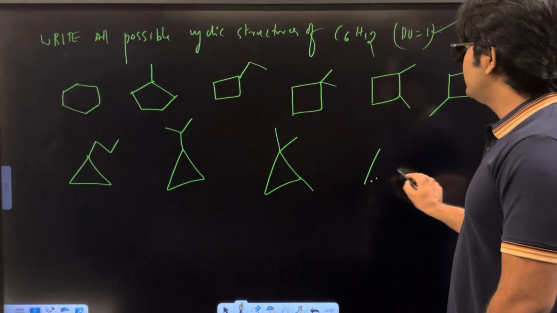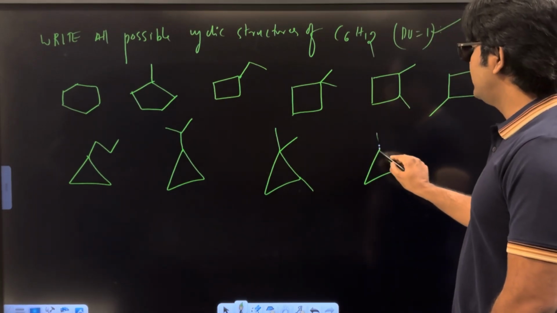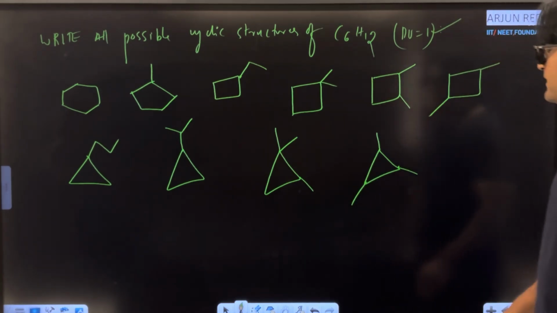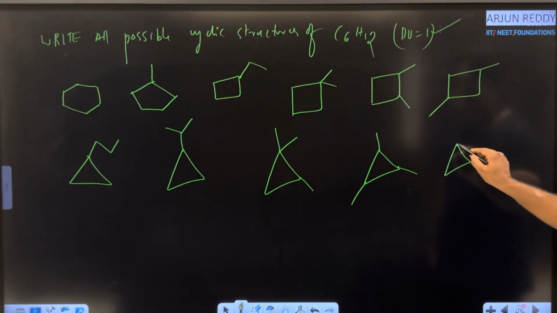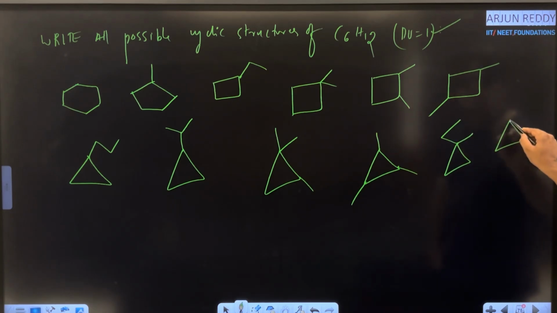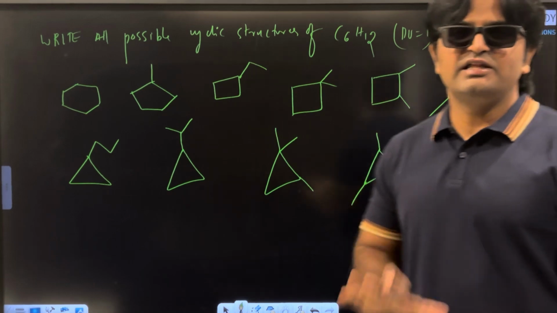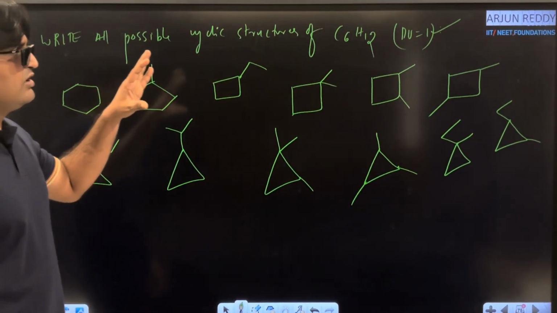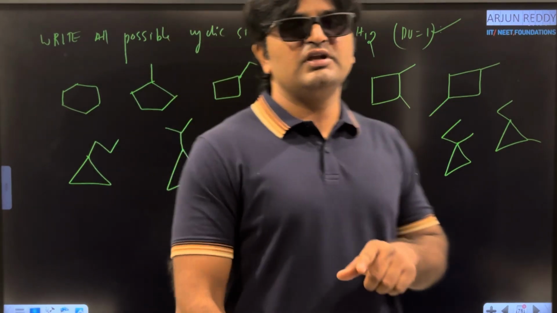And you can change position of methyls. Methyl, methyl and methyl. And one more possibility, you can write like this, ethyl and methyl. And you can change position of ethyl and methyl. These are the maximum possibilities of cyclic structures of C6H12 with a degree of unsaturation 1.